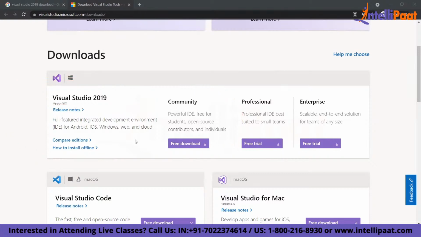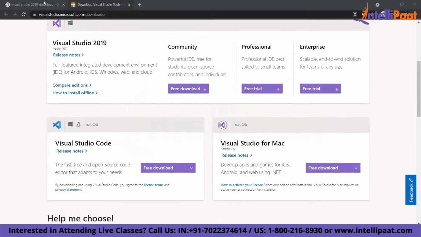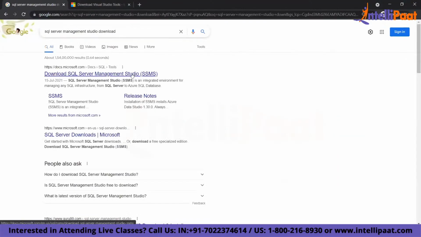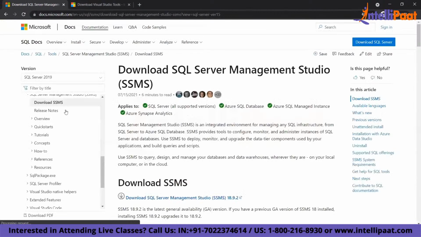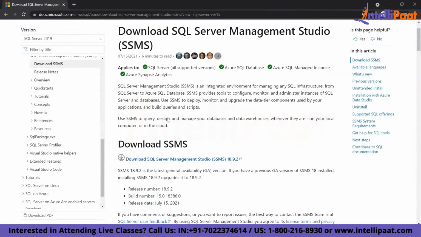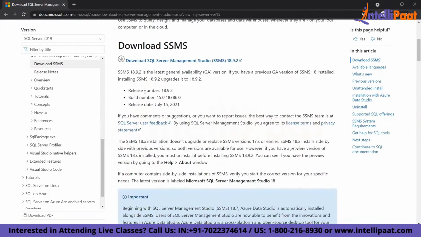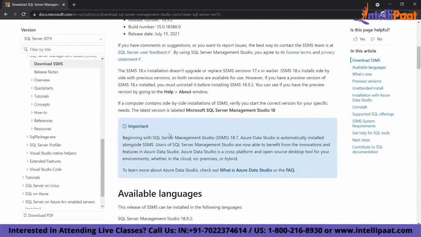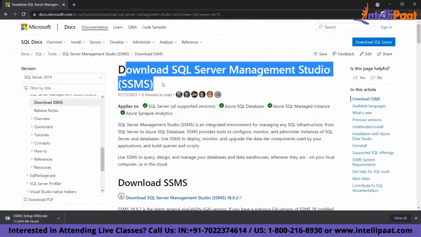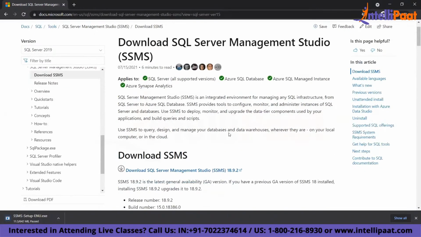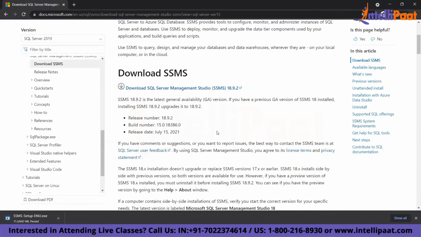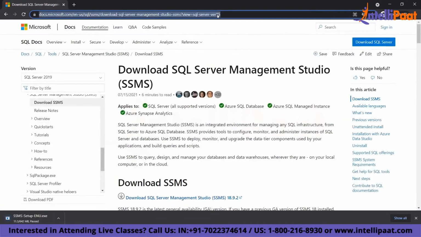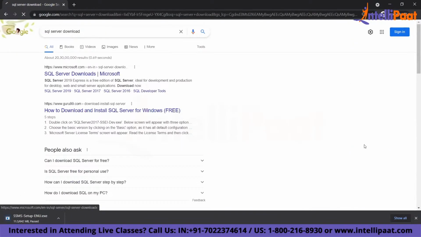Okay. Once you have Visual Studio, the next one we need to install is SQL Server. So you can download SQL Server Management Studio and install it. This is your SQL Server Management Studio. This one you can download and install. You can come here. Clear? We may need this when we set up our SQL Server. We may have to create certain stuff there, so for that you may need this. When you install SQL Server, along with that, Management Studio will come.